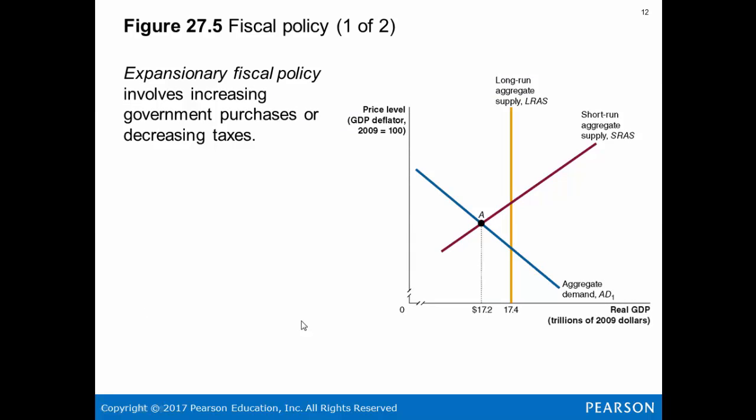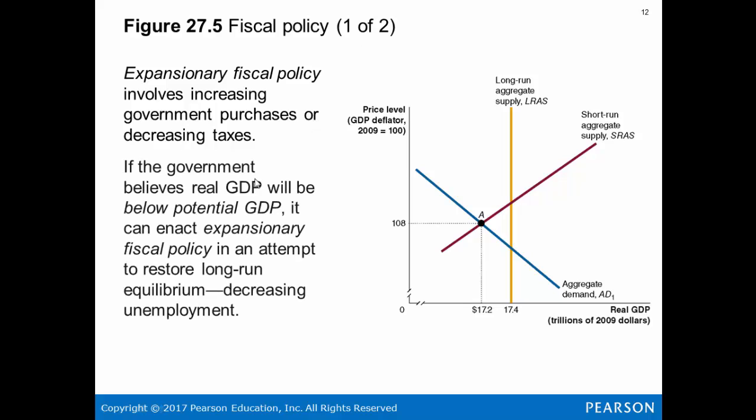So let's talk about expansionary fiscal policy. This involves the government increasing government purchases or decreasing taxes. The idea is we're potentially in a recession or we need to increase economic growth. And so in the short run, the government would enact policy and therefore increase real GDP in the short run, which also, if you notice, increases the price level.